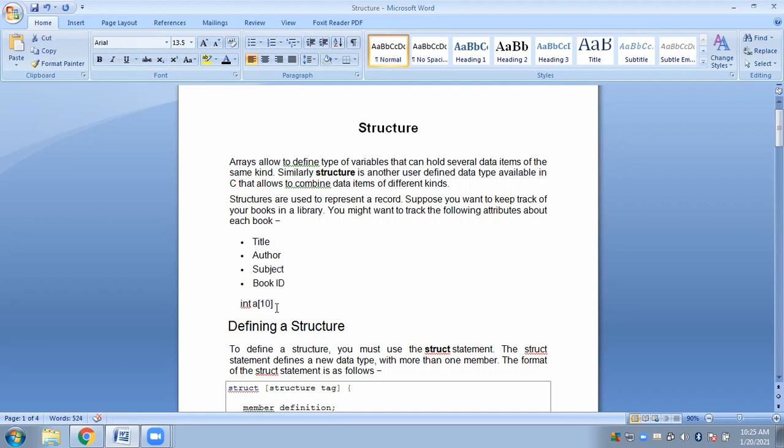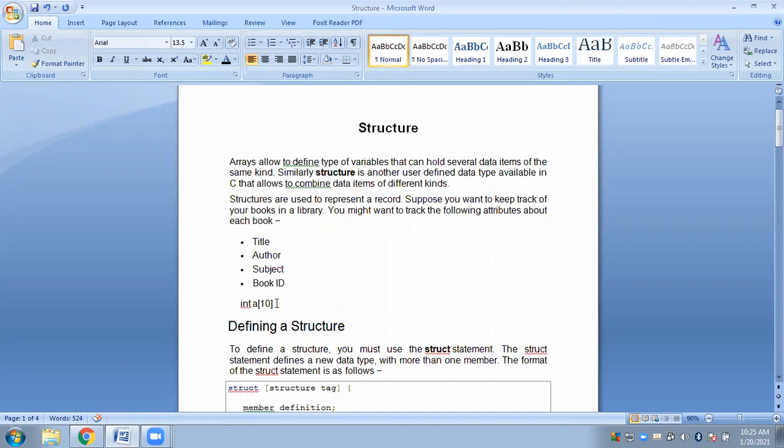Now suppose I ask you to store a record of a student. For example, the record of roll number one. Record in the sense some information of roll number one, like personal information. Say I would want you to store the roll number, name, batch, age, phone number, gender, address.